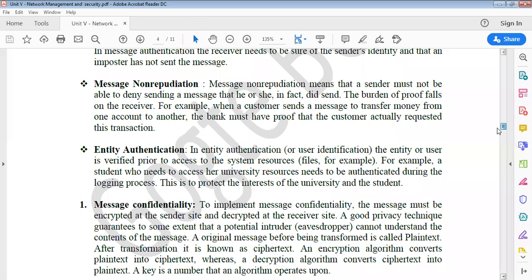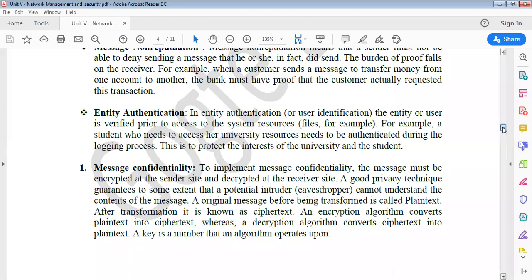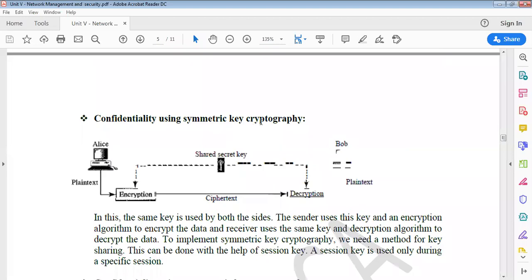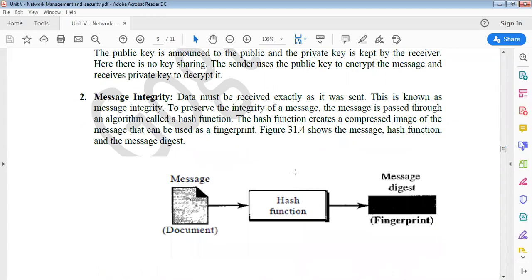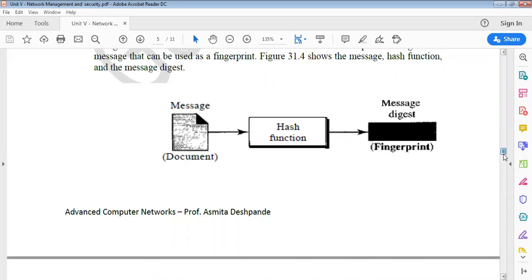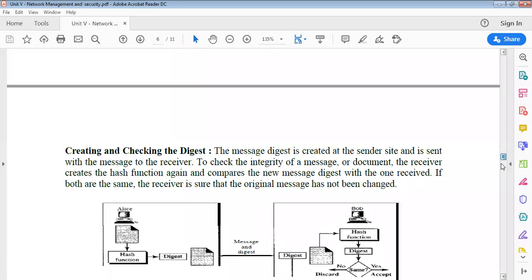In detail, we discussed what cryptography is, what encryption and decryption are, what a public key and a private key are, and how message confidentiality can be achieved by using symmetric key cryptography and asymmetric key cryptography. And also we discussed how we can use the hash function and the message digest to achieve message integrity. And also we discussed message authentication.